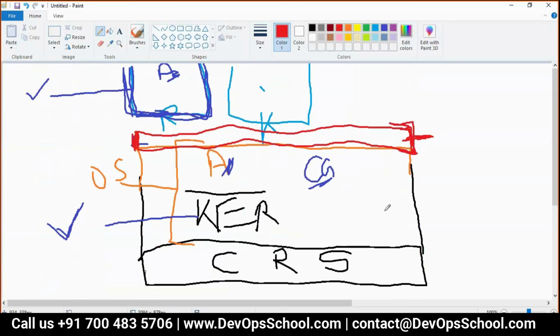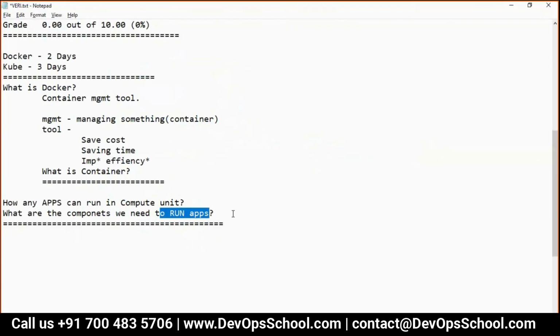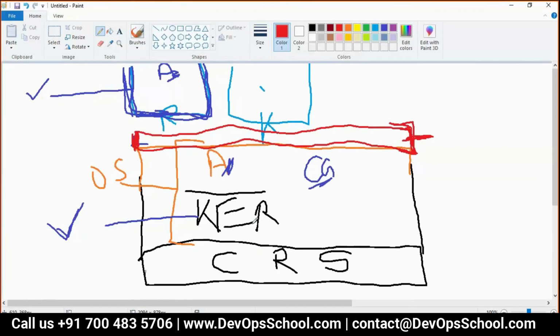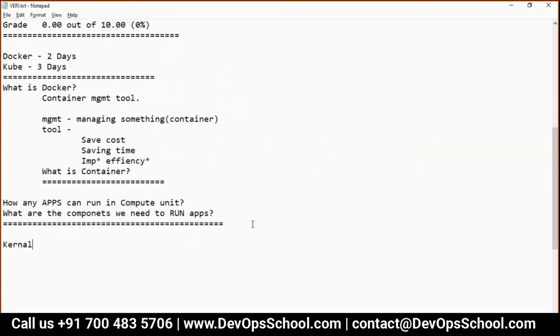We can simply say kernel, but this is not a complete answer. That way, any question anyone asks, I will say kernel. That is not good, right? Because we know the kernel has everything which creates a compute environment. But what exactly in the kernel creates and initializes the PID? We need to know, correct?